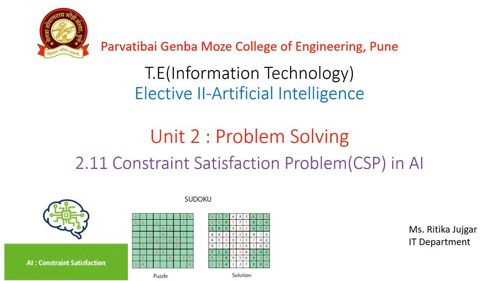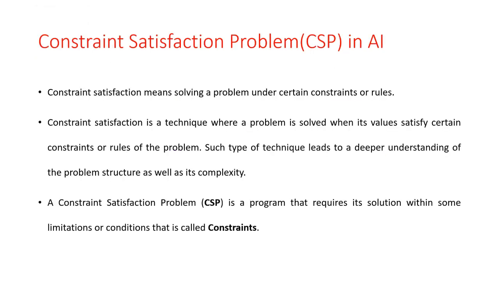So in the course of Artificial Intelligence, we discuss Unit 2. Unit 2 is based on problem solving, where we already discussed different problem solving techniques like uninformed search technique and informed search technique. In the informed search technique, there is one problem solving technique, that is the constraint satisfaction problem. In this video we are going to discuss the constraint satisfaction problem and how to solve this type of problems in artificial intelligence. So let us discuss first.